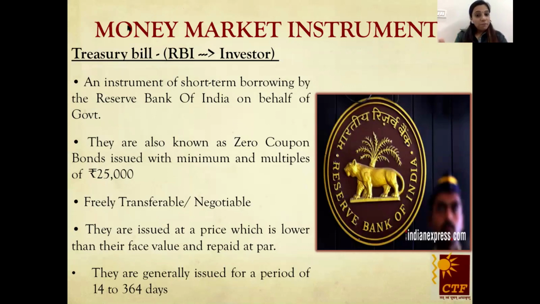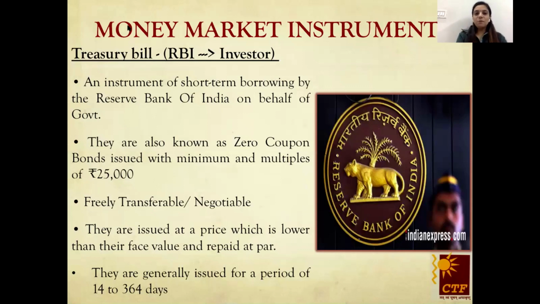Now, how to remember this treasury bill issued by RBI? Where is the treasurer of India lying with? It is lying with RBI. So RBI issues it. It issues to the different participants of money market instruments. They are issued on behalf of the government. They are also known as zero coupon bonds.